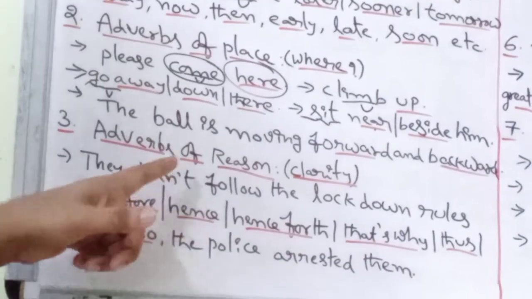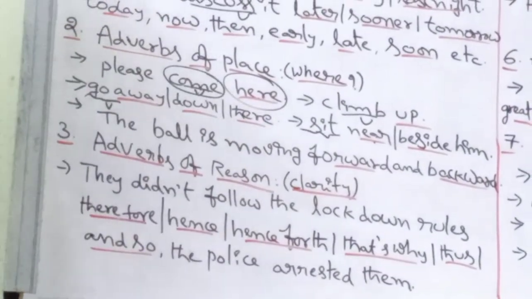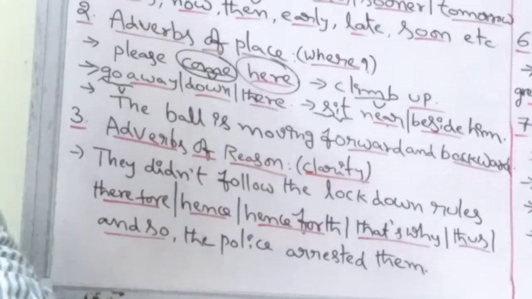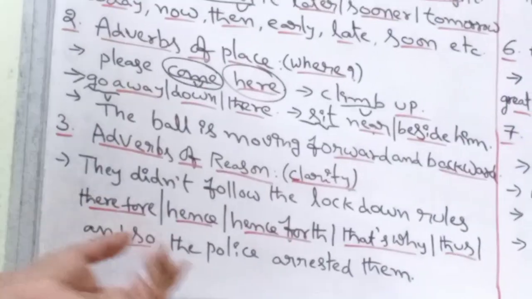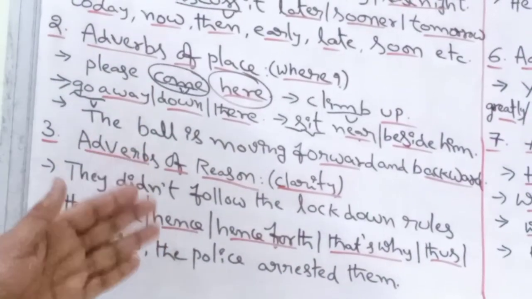Why did the police arrest them? Because they didn't follow the lockdown rules. So, and so, that's why, hence, henceforth, thus, the police arrested them. So these underlined words become adverbs because they are qualifying the verb.